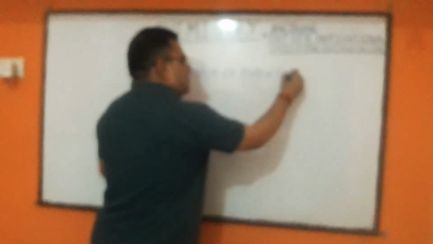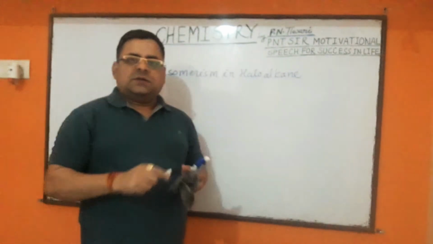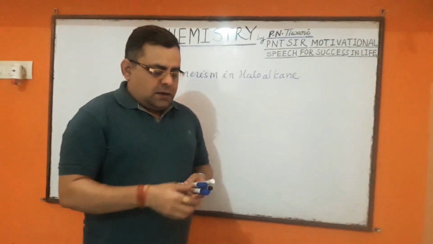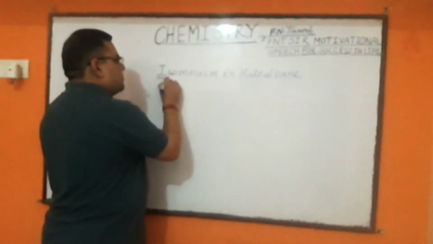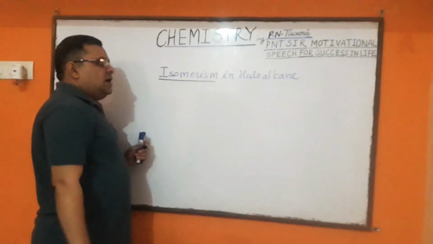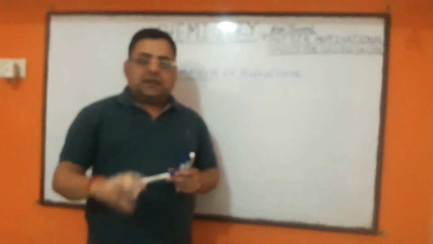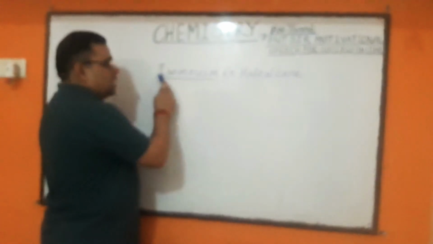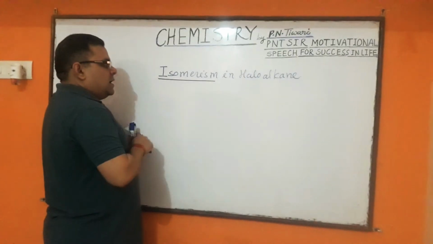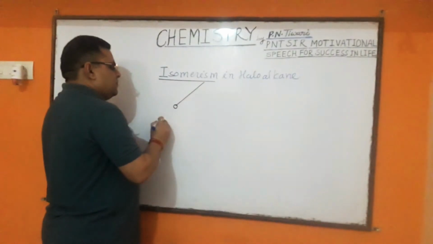What is the meaning of isomerism? How can we define isomerism? Dear students, if two or more organic compounds have the same molecular formula, but they have different structural formula, physical and chemical properties, then these are called isomers of each other, and this phenomenon is called isomerism. And in haloalkane we can observe three different kinds of isomerism.